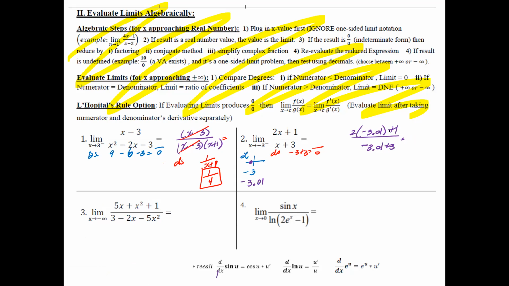on top it's negative 6 plus 1, which is also going to result in a negative. In the denominator, it's negative 3.01 plus 3, so it's negative 0.01, and notice it's a very small number. When we have a bigger number divided by a very small number, it's going to get to a really big number, so it is going to be approaching infinity.